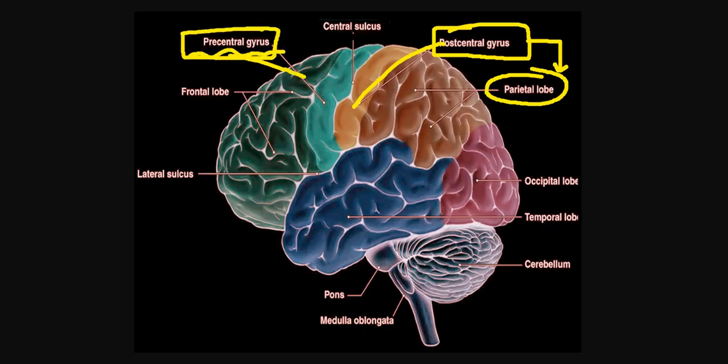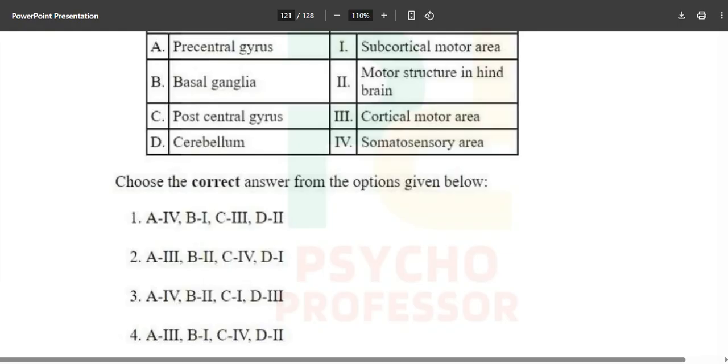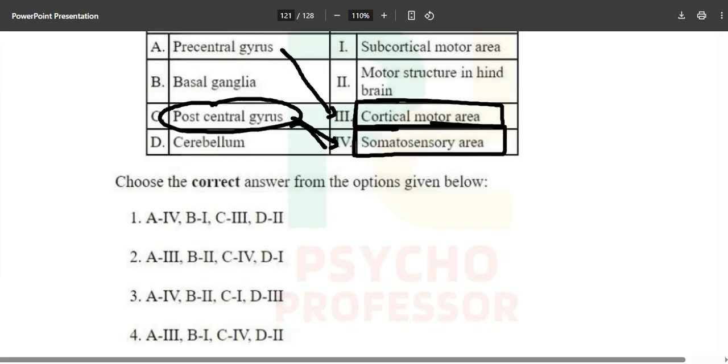Precentral is over here, and as you can see, it is the motor association area. If you go and refer to the C book, you will find this particular thing. This is called the motor area, and this is called the somatosensory area, and that is what has been asked in this particular question. Post-central gyrus is your somatosensory area, and your precentral gyrus is located in the cortical motor area. So C with the fourth one, you need to remember this in particular, and that is why option number 4 is the correct option over here.